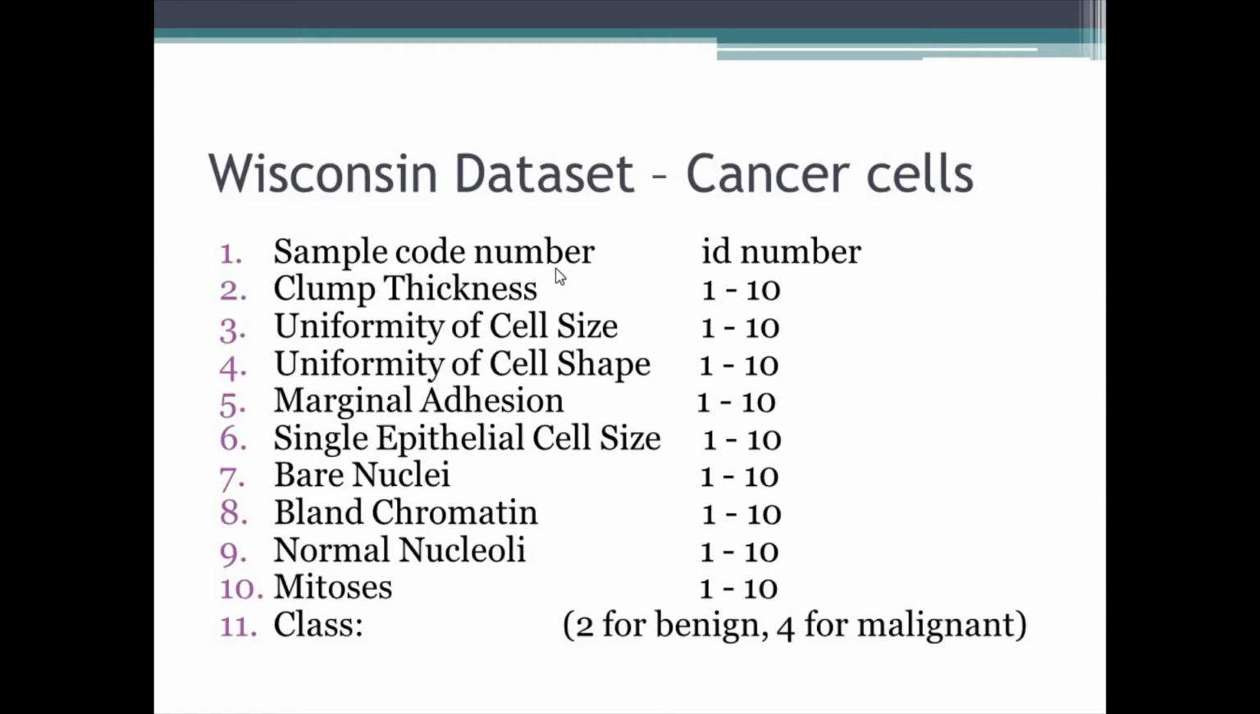The first variable is the sample code number or the ID number. Patient ID is the first variable. Then variables 2 to 10, the 9 variables, are the measurements taken on the tumor cell. The 11th variable, the class, is the dependent or response variable, and it takes values 2 for benign type of tumor cell and 4 for malignant or severe type of tumor cell.